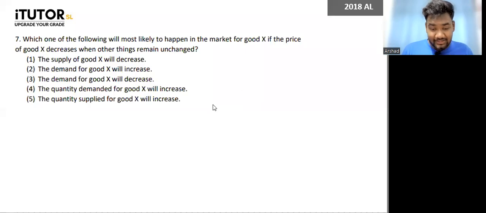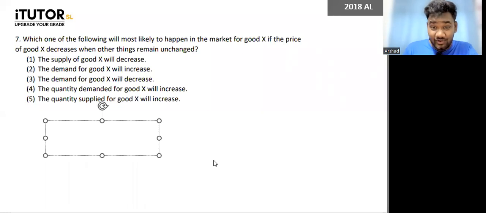Okay, starting with the 2018 A-level paper, question number 7. I want all of you to give me answers. We'll start. Which of the following will most likely happen in a market for good X if the price of good X decreases while other things remain constant? There can only be two options.